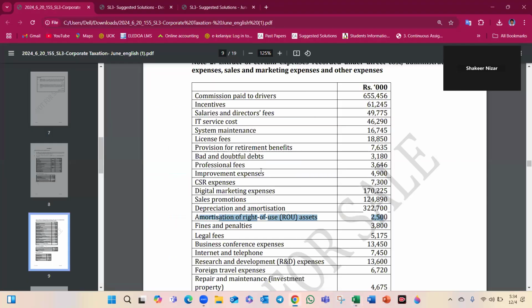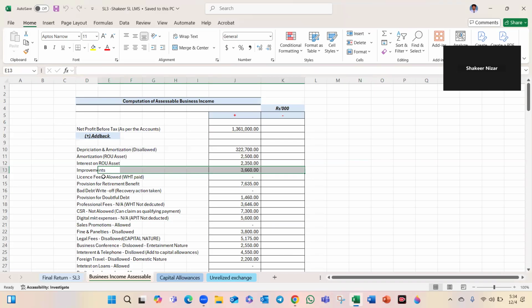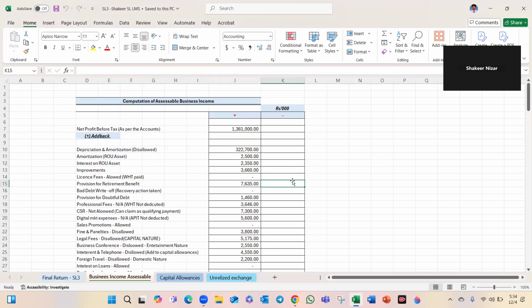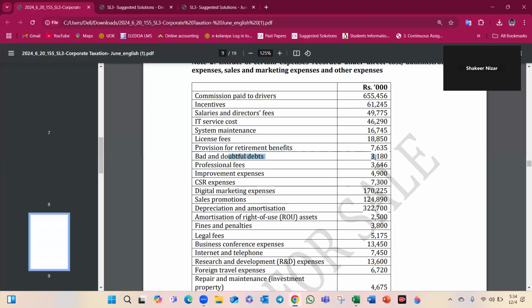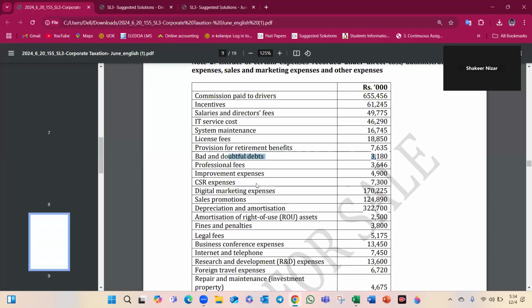Improvements, add back. Repair and maintenance, investment property. Improvements, you want to add back, right? License fees, it is allowed because those are essential. Provision for retirement benefit, you can see here, you want to add back. That is not allowed. Bad debt write-off can be deducted because the recovery action was taken. In the common pre-seen, the professional fee is not allowed, and withholding tax is not deducted.